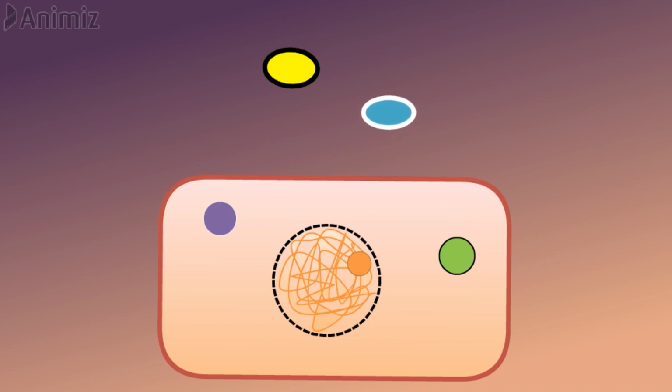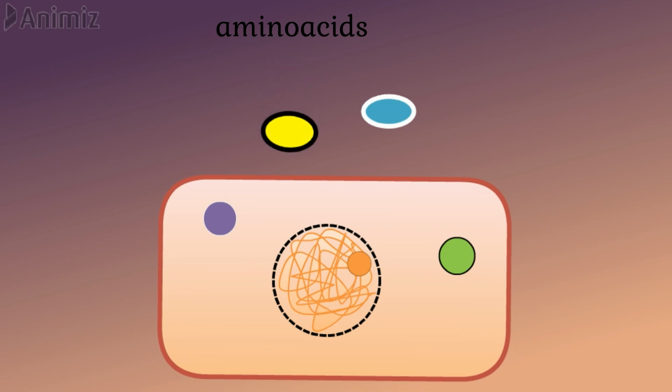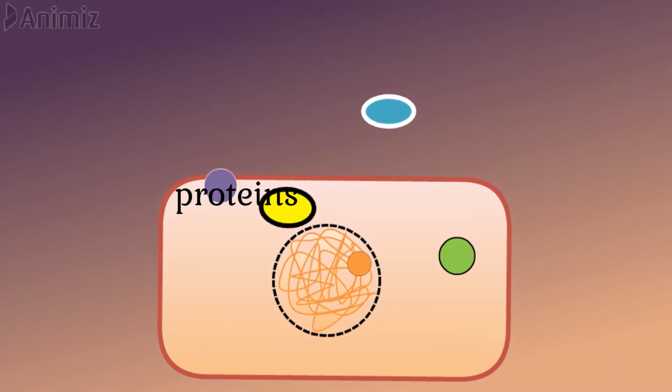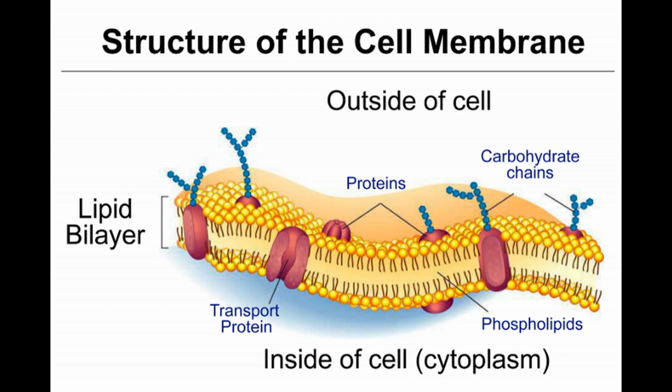And for example, amino acids are to be entering into the cell for the construction of proteins. We know that proteins are produced by the organelles present inside the cell by using the amino acids that enter into the cell. Ribosomes and endoplasmic reticulum are the organelles which help in production of proteins. Once a protein is produced inside the cell, it needs to pass out of the cell by passing through the same cell membrane.